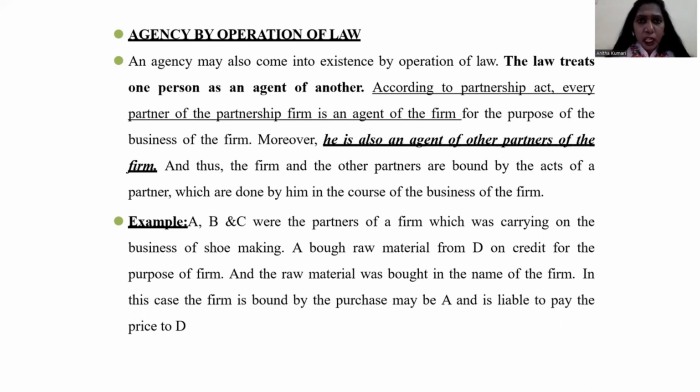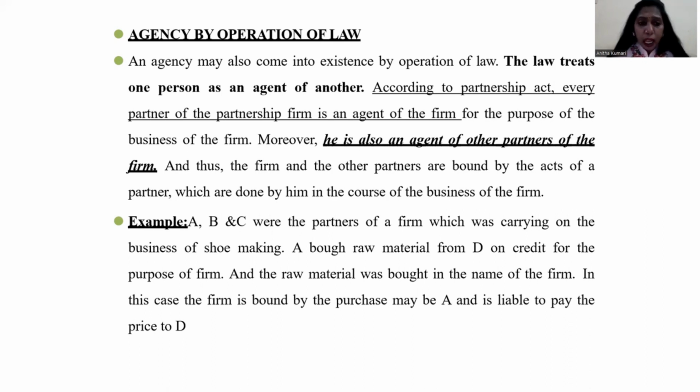If a partnership is created with 3 persons, for example A, B and C, the 3 members act as agents for their company. For example, A, B and C start a partnership business, and the business name is, for example, XYZ Company Limited. These 3 members act as agents for XYZ Company Limited. So whatever action is done by one person automatically affects the other persons too.